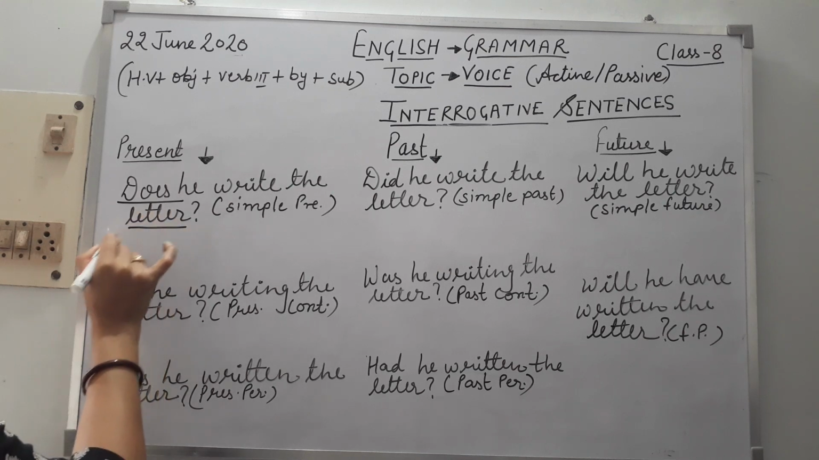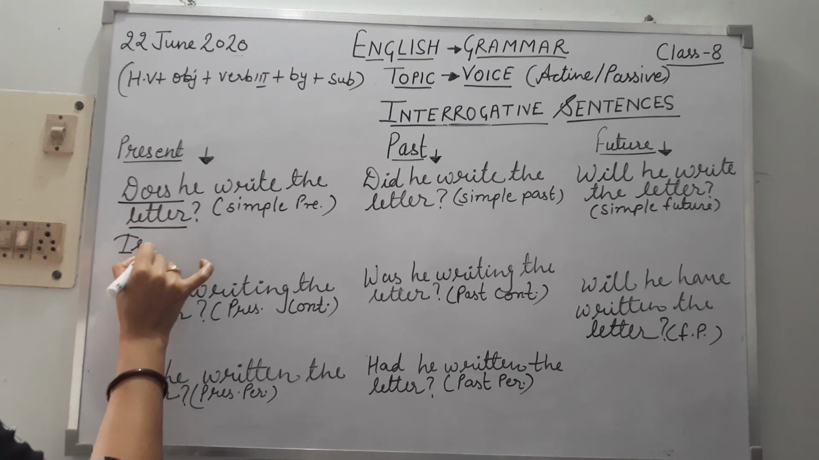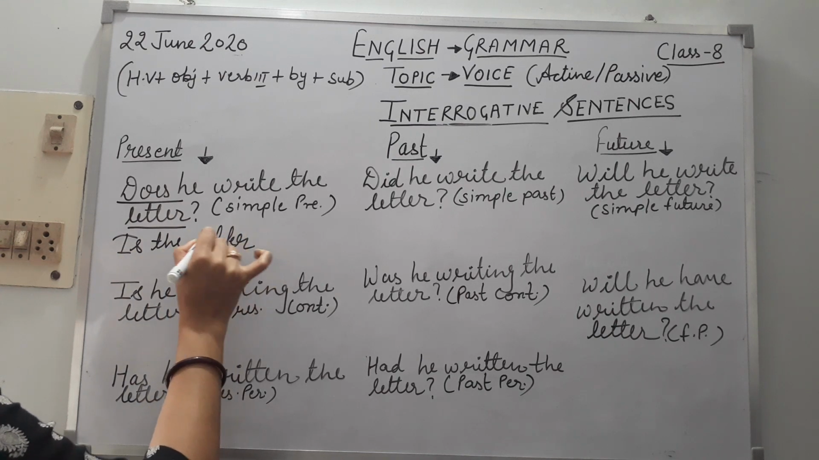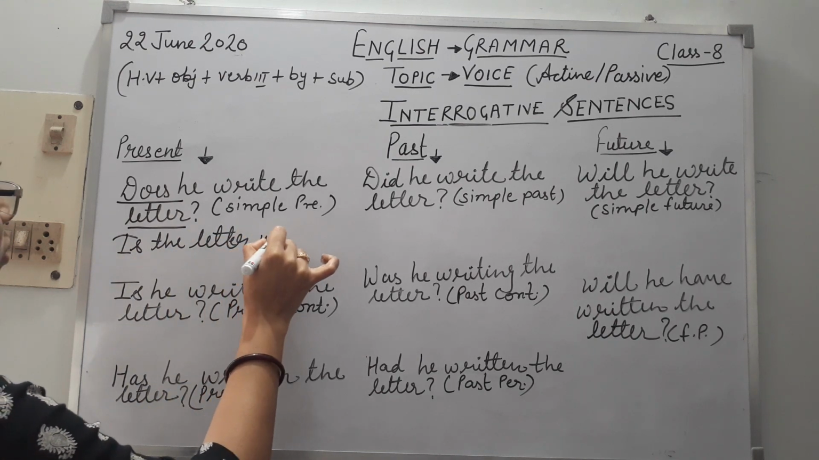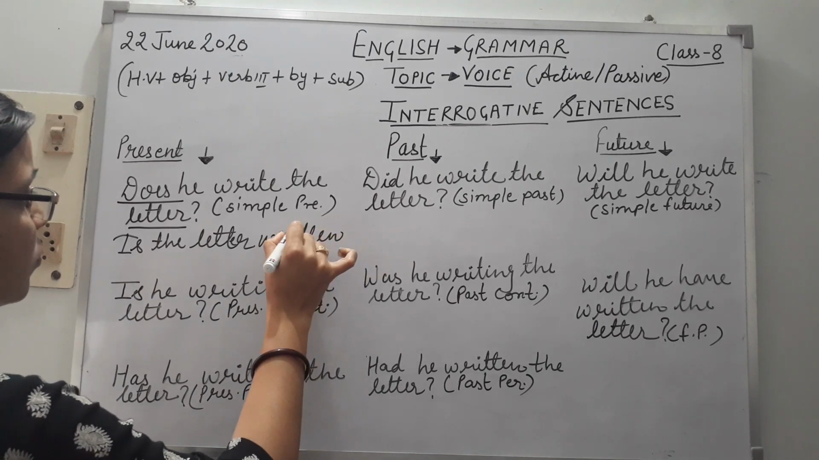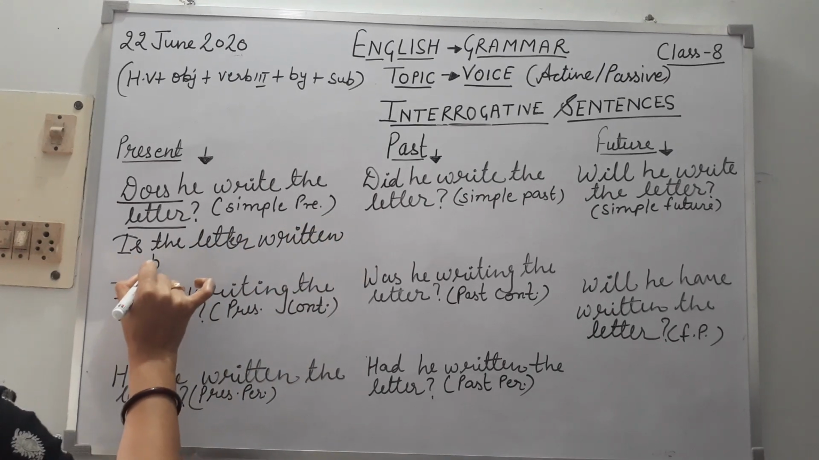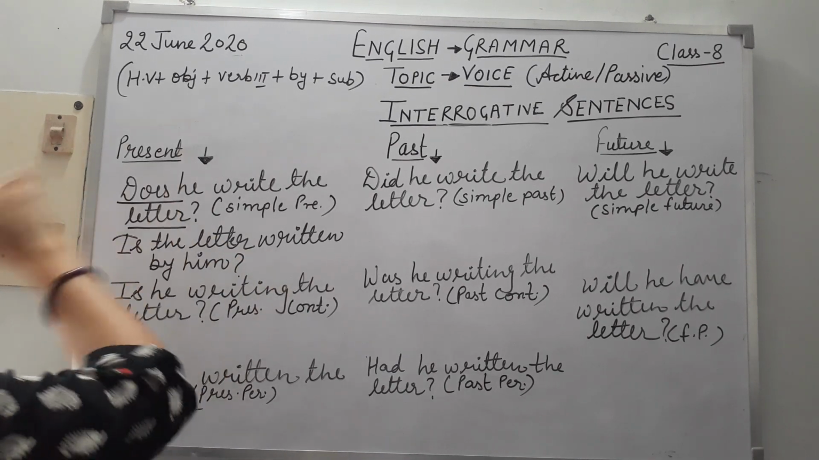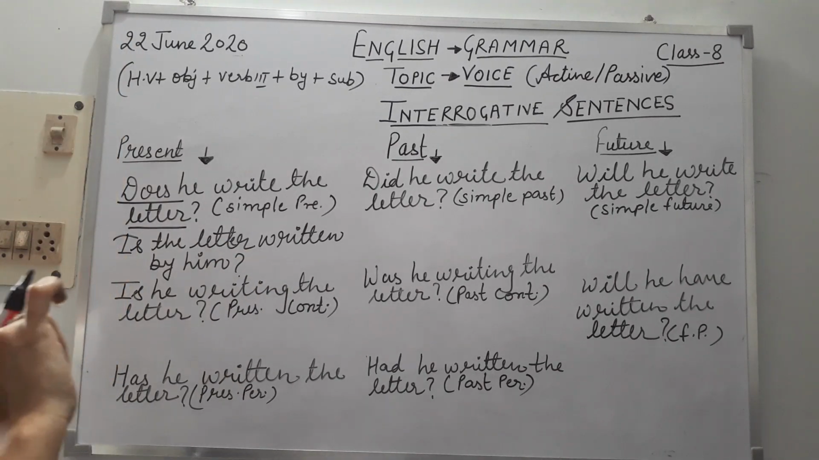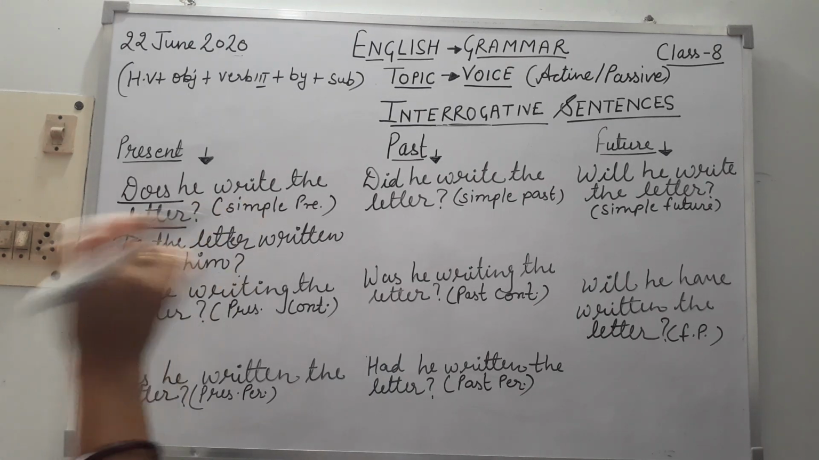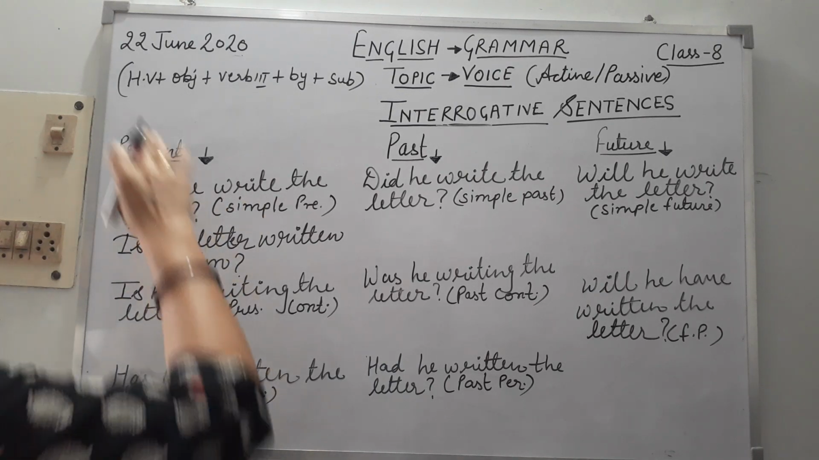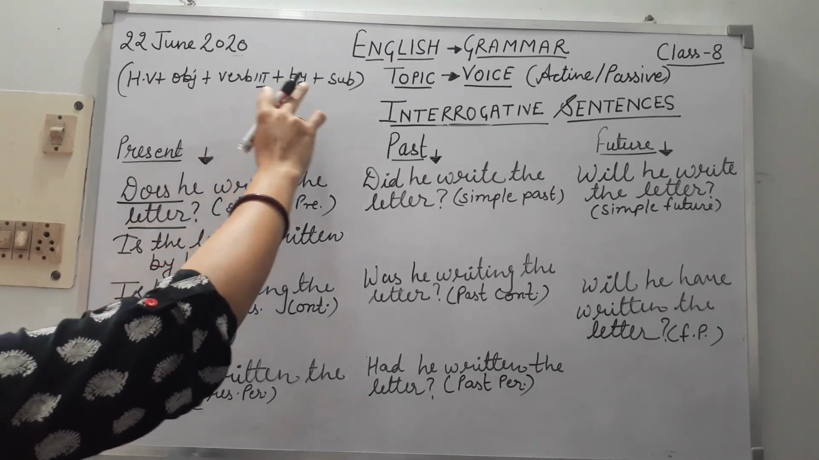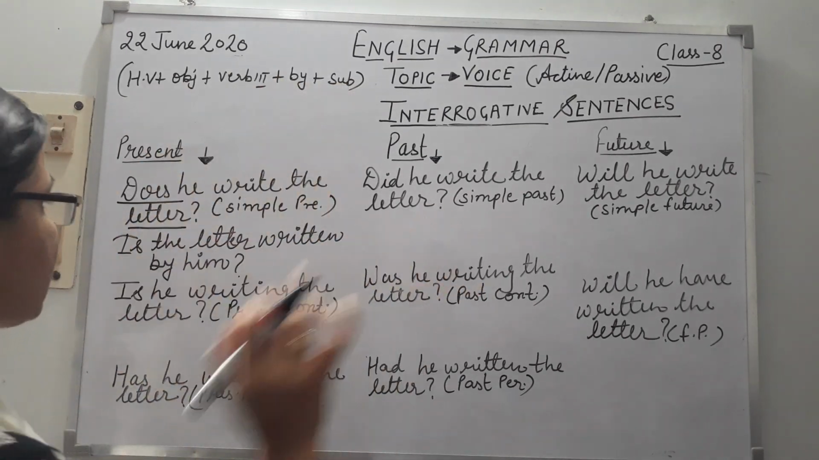So the letter written by him, question mark. And we know the formula: when we convert interrogative sentences, we start the sentence from the helping verb. So the formula is helping verb plus object plus verb third form plus by plus subject in all the sentences.